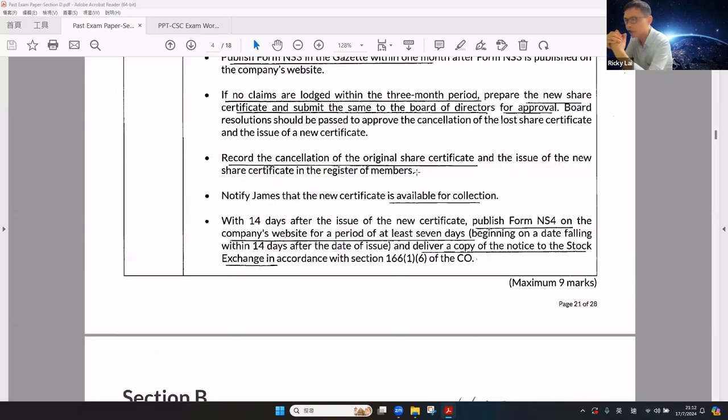Within 14 days after the issue of the new share certificate, the company publishes Form NS4 on the company website for a period of at least 7 years and delivers a copy of this form to the stock exchange. Okay, so students must be familiar with all the formalities for lost shares.